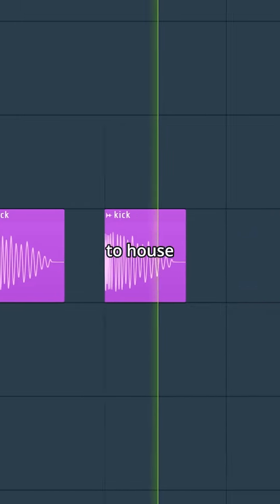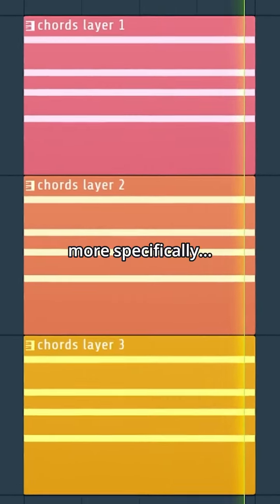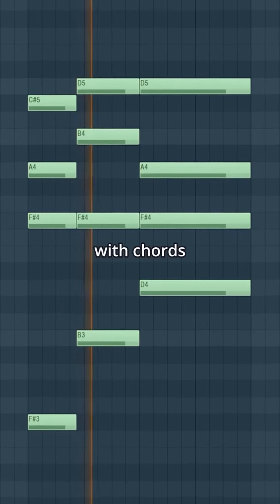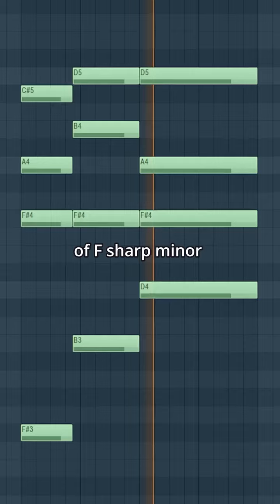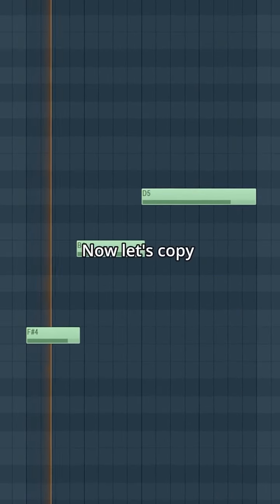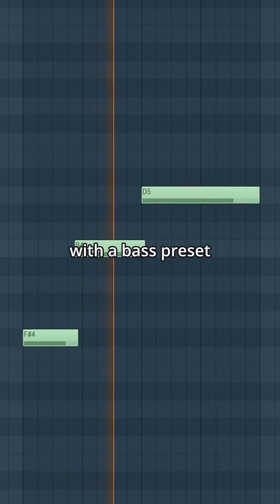Here's how to house. More specifically, stutter house. Let's start with chords. We're in the key of F sharp minor using a 1-4-6 progression. Now let's copy these root notes with a bass preset.